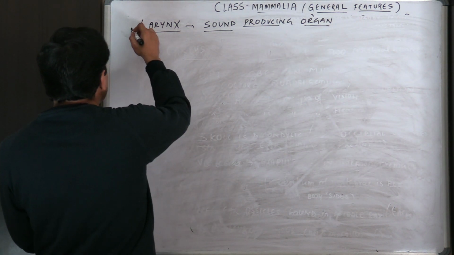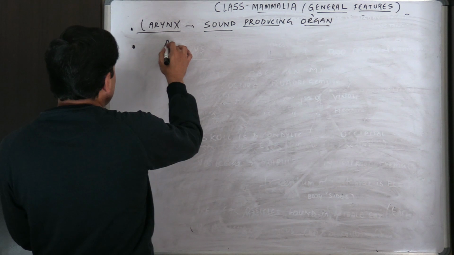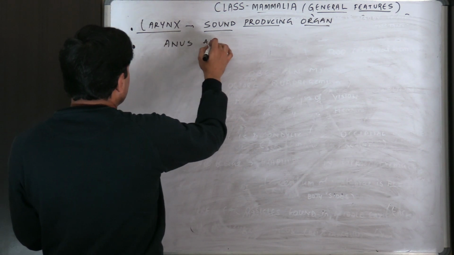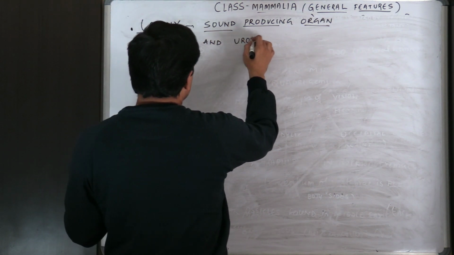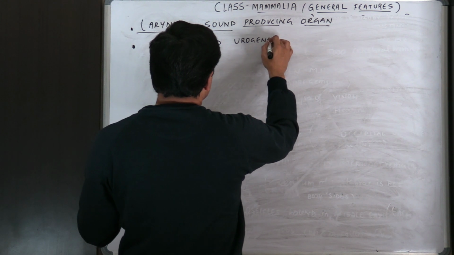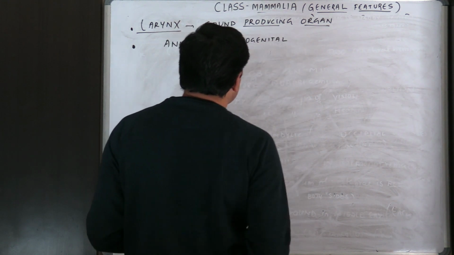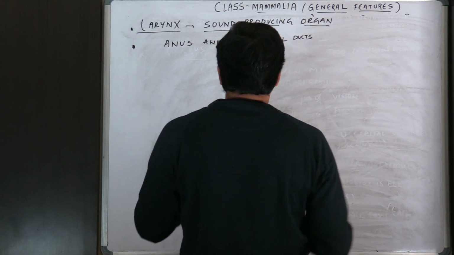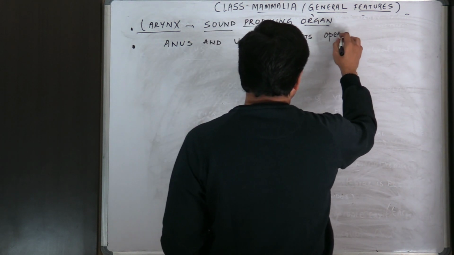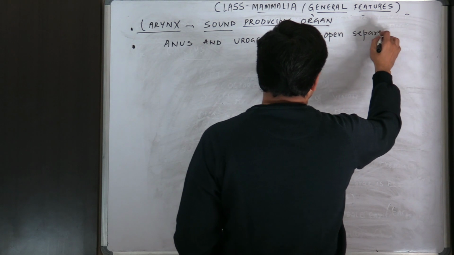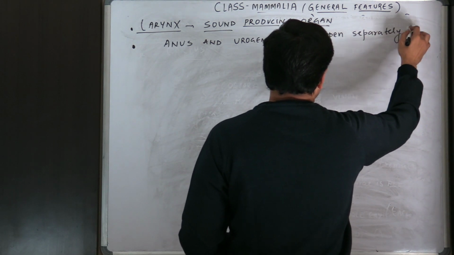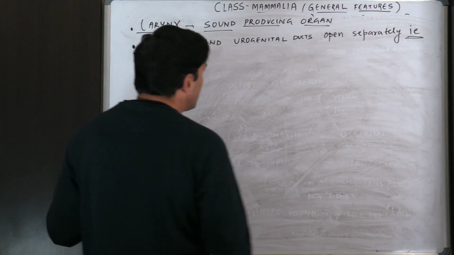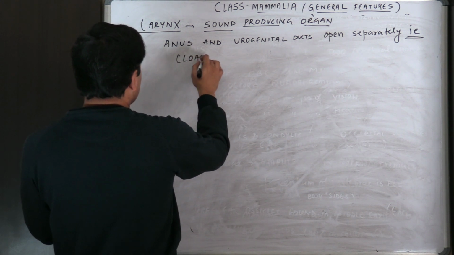All right, next, anus and urogenital ducts open separately, that is cloaca absent.